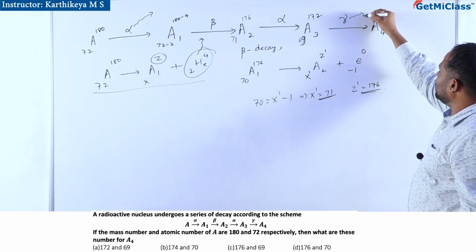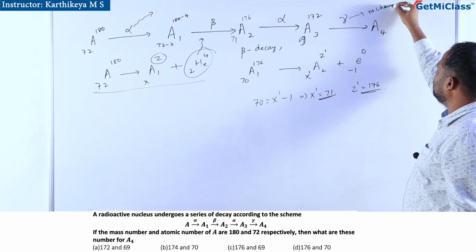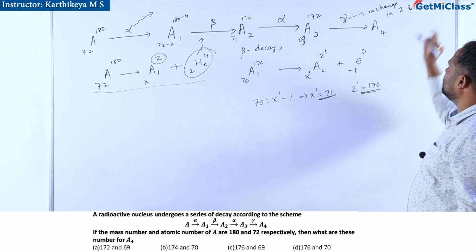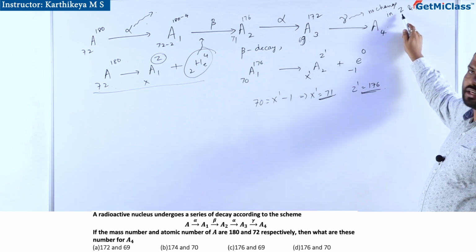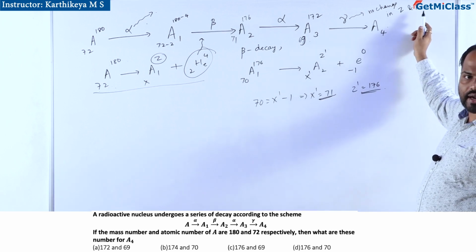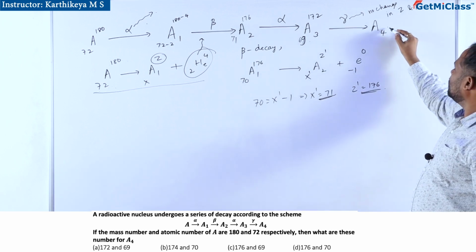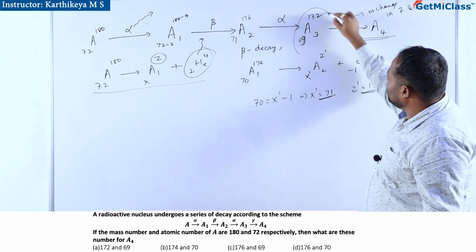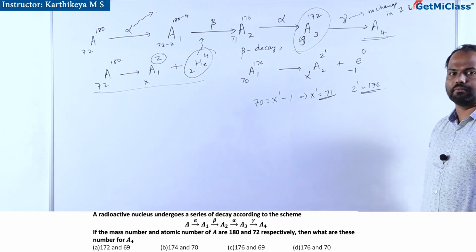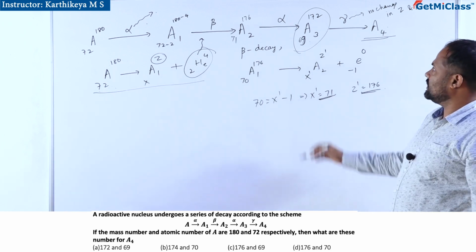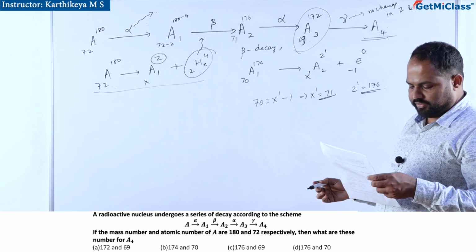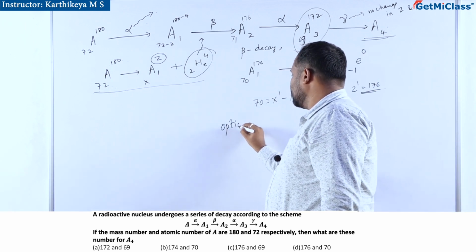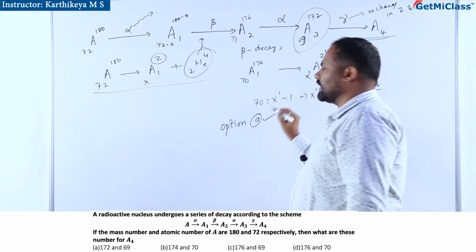During gamma decay, there is no change in Z as well as A, that is, no change in mass number and atomic number. Only it gives away energy. So A4 will have the same atomic and mass number as A3, which is 69 and 172. That is, option A is the correct answer.